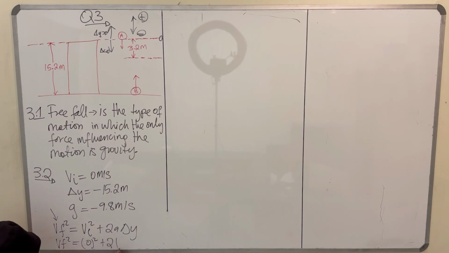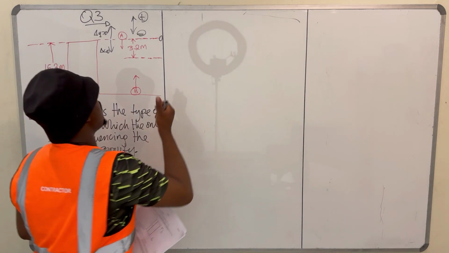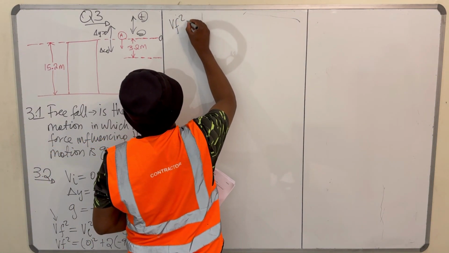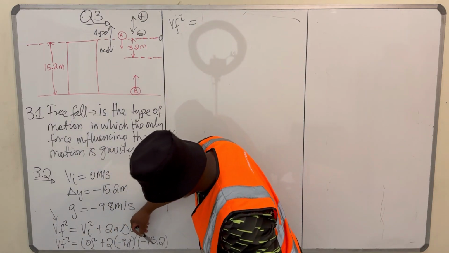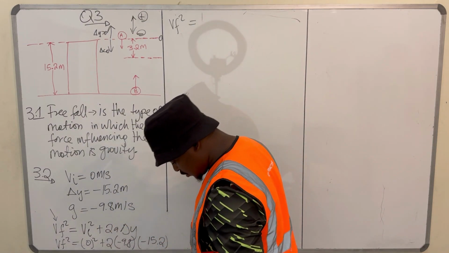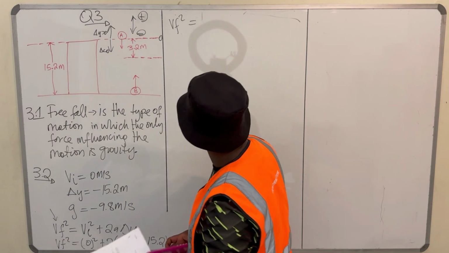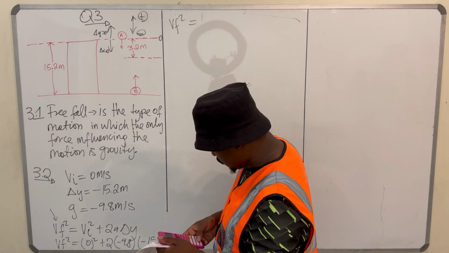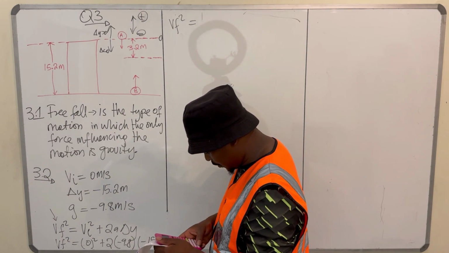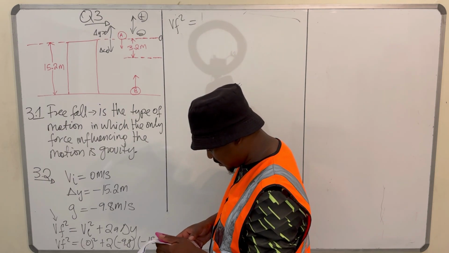plus 2 times minus 9.8 times the displacement, which is minus 15.2. So the square of the final velocity is equal to the answer to this. I'm going to punch it on my calculator and see what we get. So we have 2 times negative 9.8 times minus 15.2.